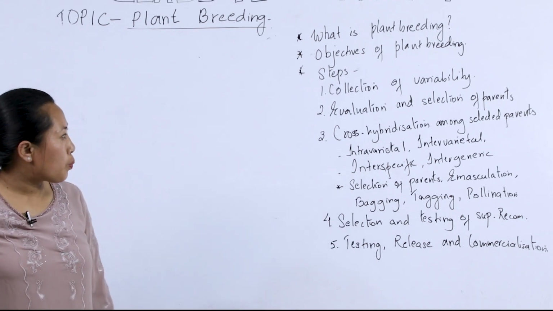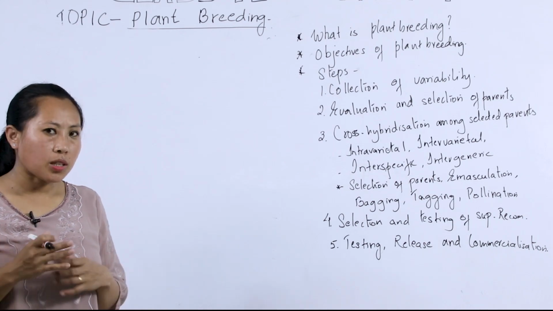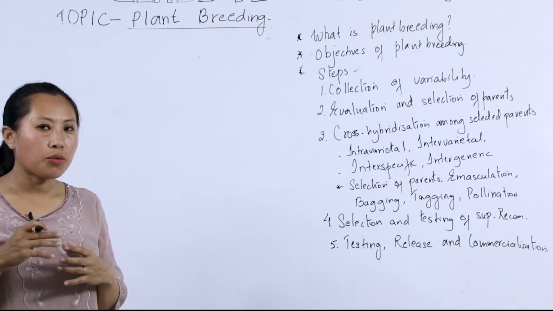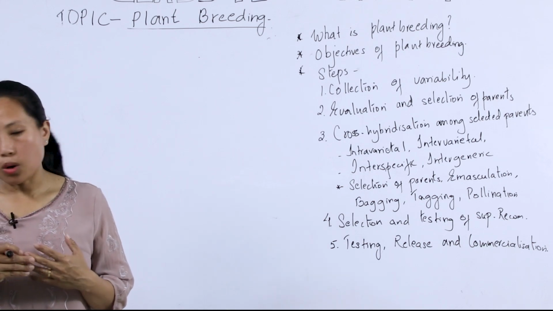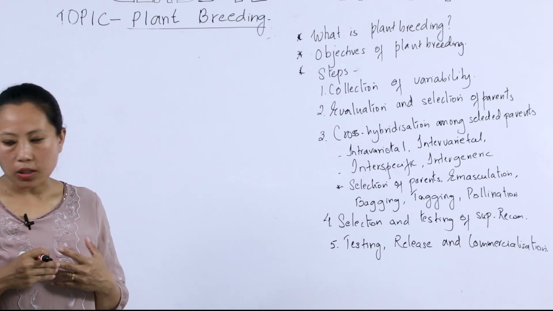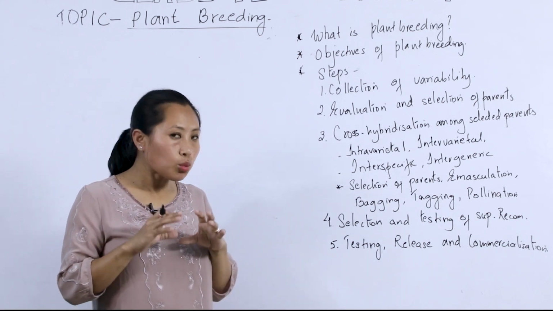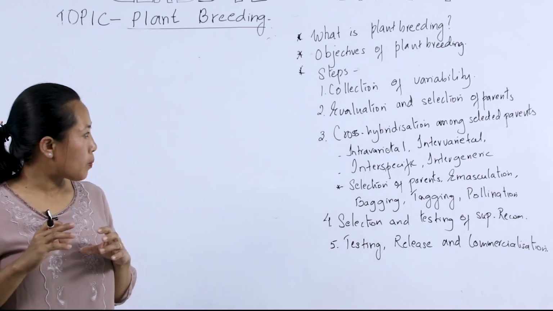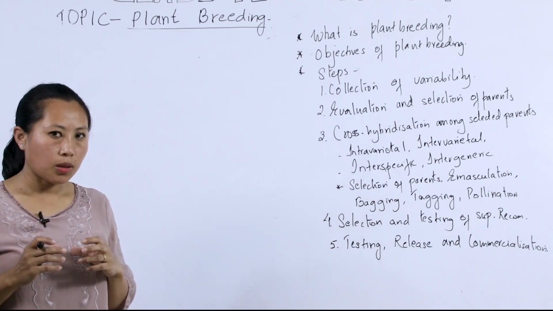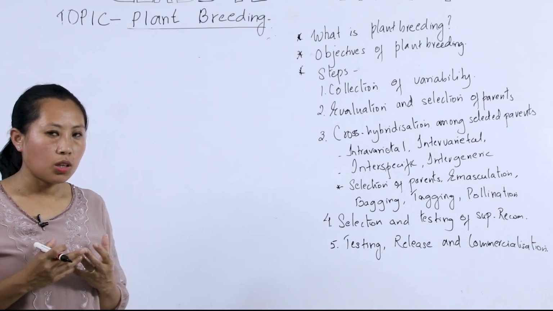In many crops, pre-existing variability is available from the past and present varieties of crops and its wild relatives. Okay, and so the sum total of all the genes, the sum total of all the alleles of the genes of the crop present in cultivation, in present cultivation as well as in the past, constitutes the germplasm.